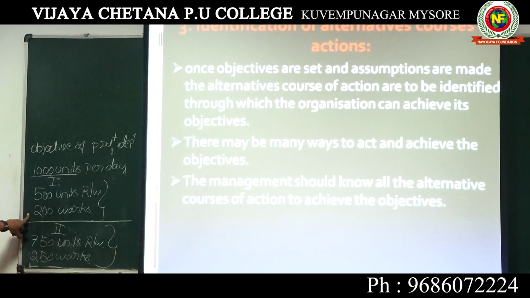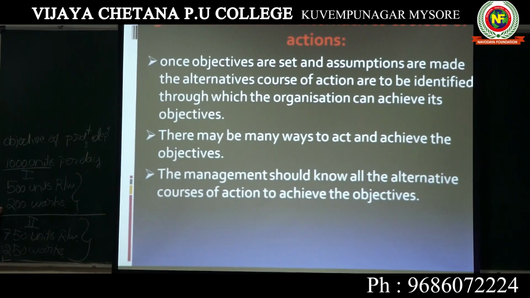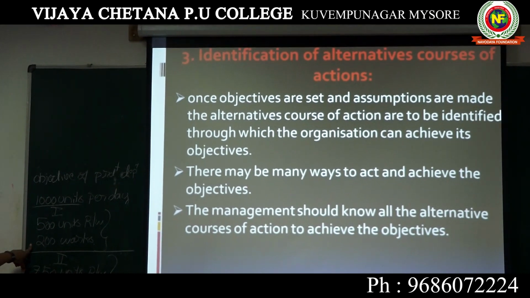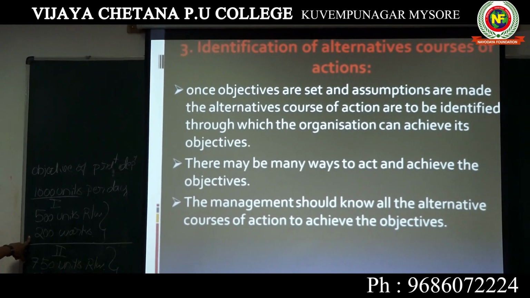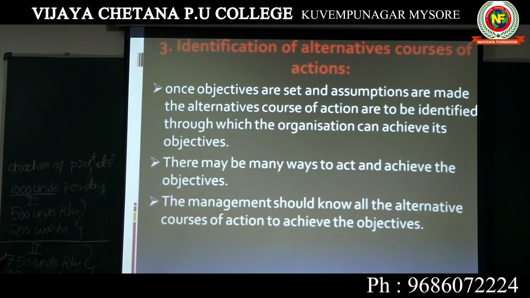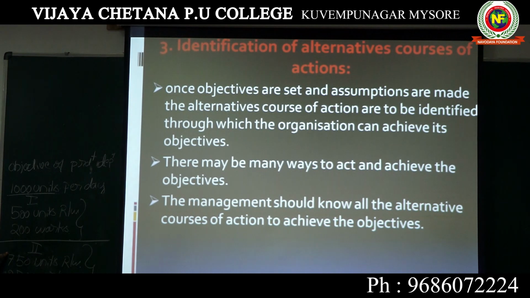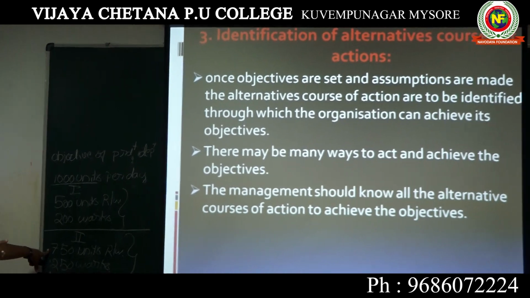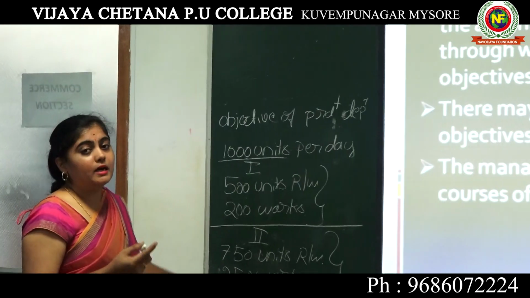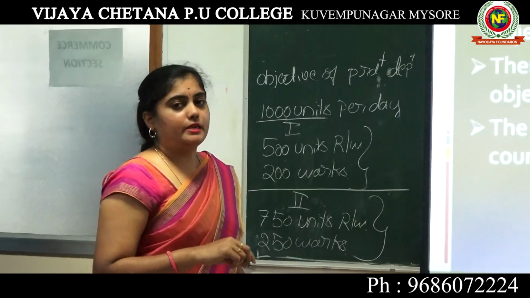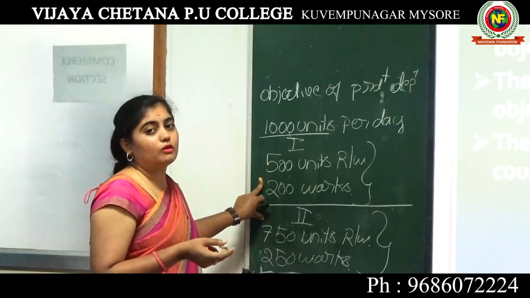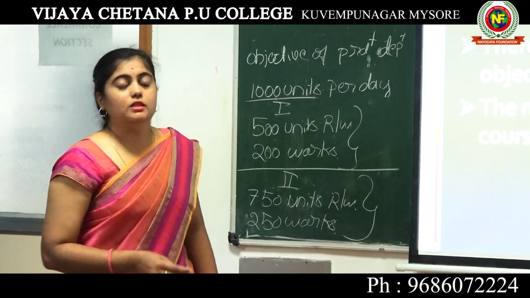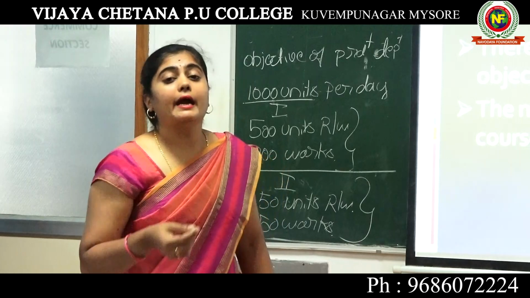That is after setting up objectives and developing some premises or assumptions based on the objectives, these alternatives are going to be identifiable. These alternatives help to reach the desired goals by selecting any one among many other alternatives. So I have just given you two examples. In the same way, in an organization there will be different bases, or different alternatives can be identified.